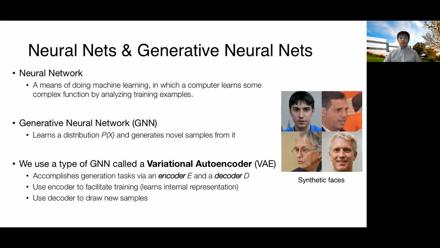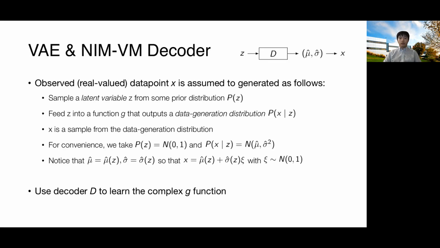We use a specific type of generative neural network called variational autoencoder, or VAE. It accomplishes the generation task via a pair of neural nets, an encoder E and a decoder D. We use the decoder to draw new samples, and the encoder is only used during training. Under the variational autoencoder framework, a real-world data point X is assumed to be generated by the following procedure. First, we sample a latent variable Z from some prior distribution.